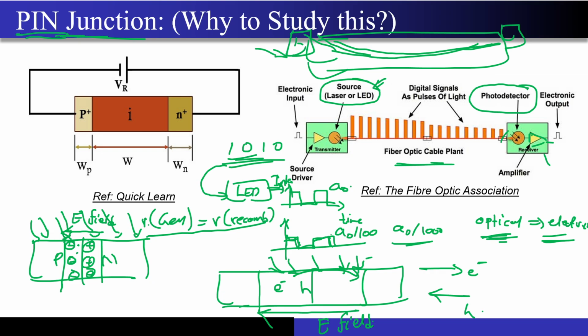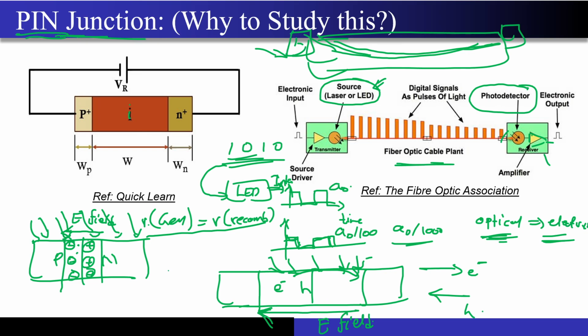So any electron hole pairs which are generated in this depletion region, because of the existing electric field, will be swept out of this depletion region, and they will move outside, correct?